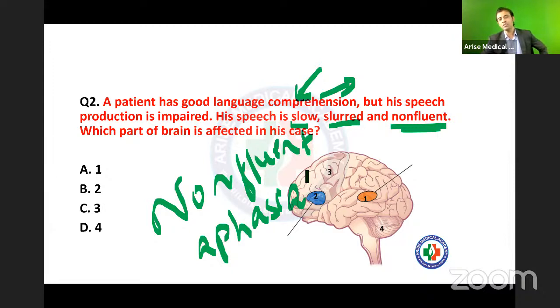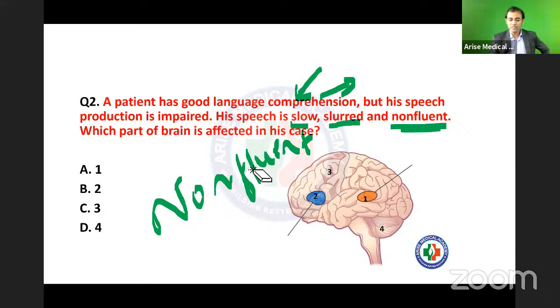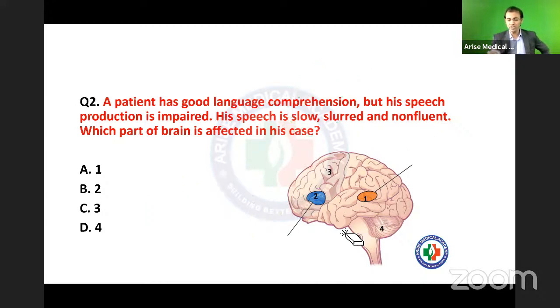Okay, fine. I'm going to ask you some more questions related to this topic, because this is the most important topic in anatomy and physiology of the brain, and you are going to get one question from it for sure. Let's talk about Broca's and Wernicke's.